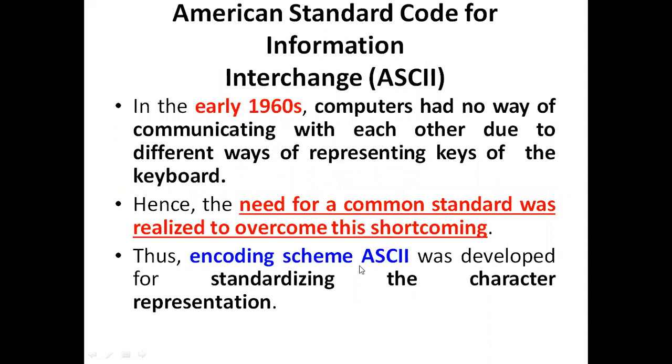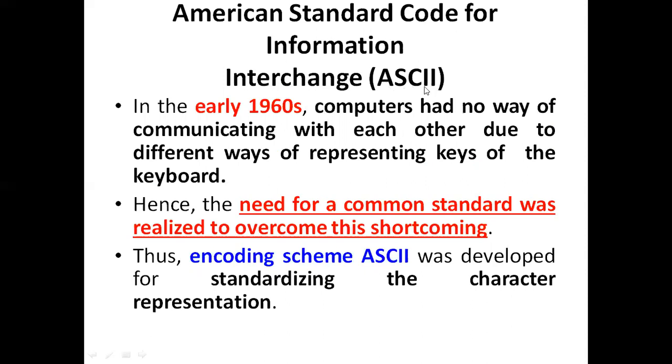All over the world, the people involved in developing computers formed one standard code, called the American Standard Code for Information Interchange.